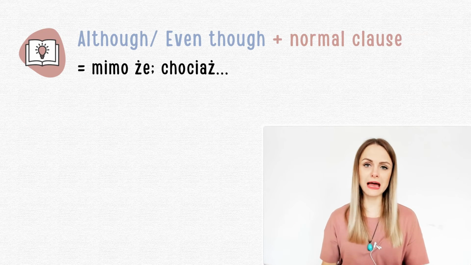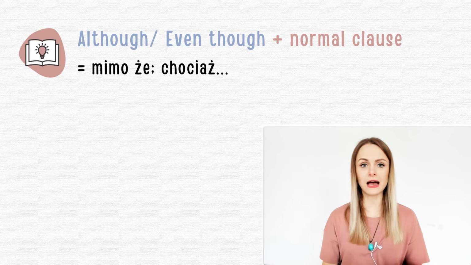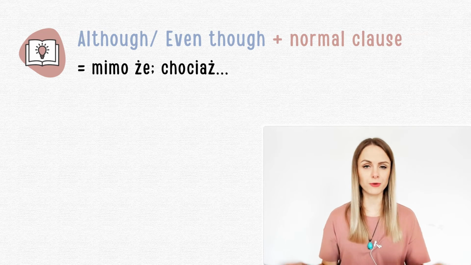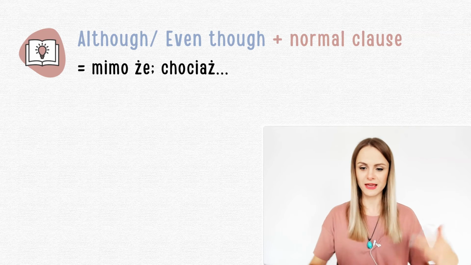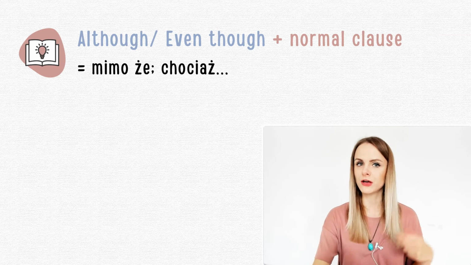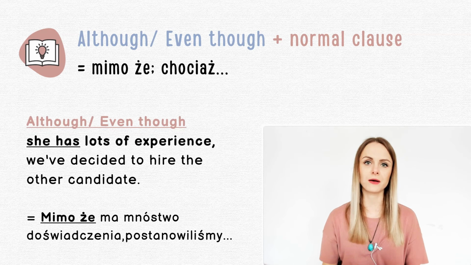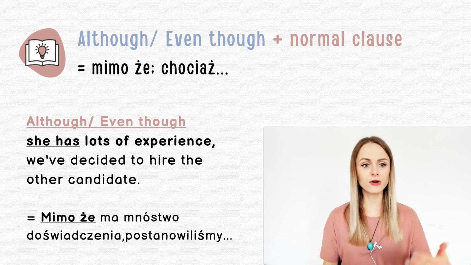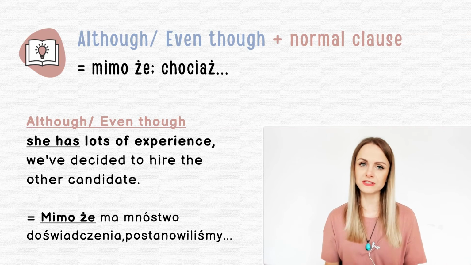However, now we will have a look at this although and even though structure, and they are simply followed by this normal clause, a normal sentence. I suppose you use this one most often. Let's have a look at some example. Although she has lots of experience, we've decided to hire the other candidate. Or even though she has lots of experience, we've decided to hire the other candidate.